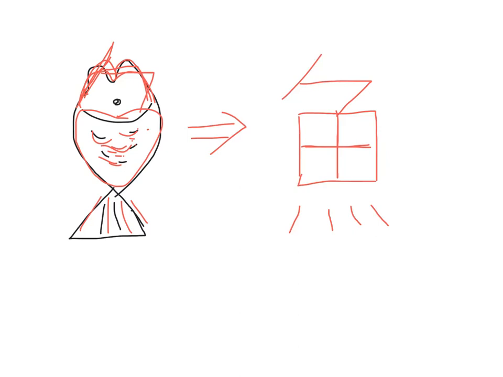When the new China started, like our chairman Mao said, everybody should learn characters. Everybody is supposed to read, so make the characters simpler. And then people decided to make the fish from the more complicated form become a simple one. So these 4 dots become a line here.